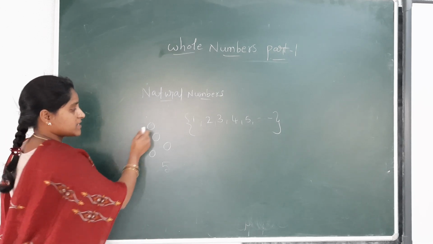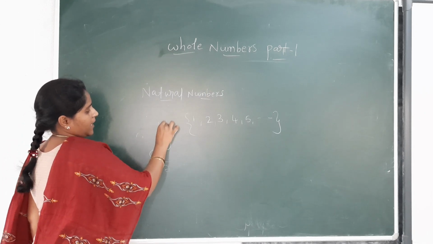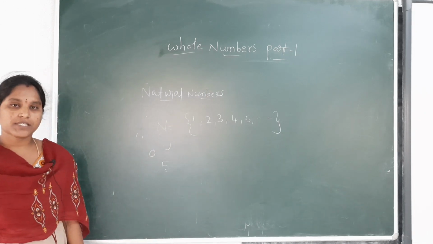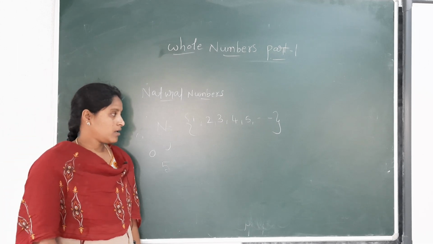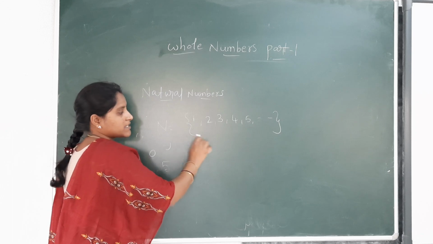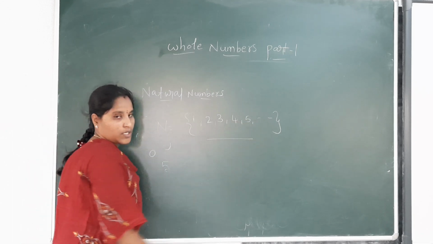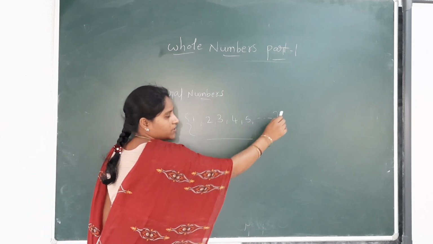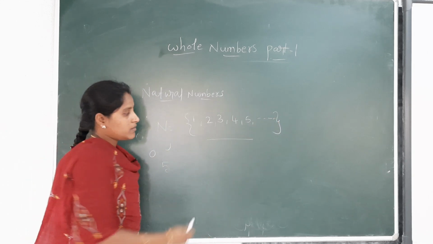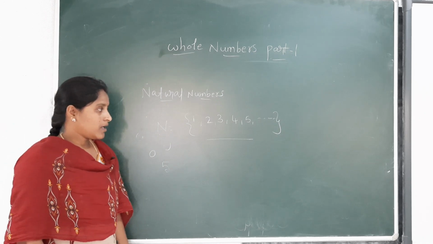The natural numbers are represented with capital N. We denote the natural number set like this: 1, 2, 3, 4, 5, and so on. Here we keep dots, which means the numbers continue infinitely.